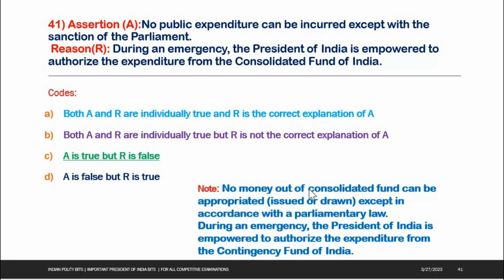See the note here. No money out of the Consolidated Fund can be appropriated, issued or drawn except in accordance with a parliamentary law. During an emergency, the President of India is empowered to authorize the expenditure from the Contingency Fund of India.